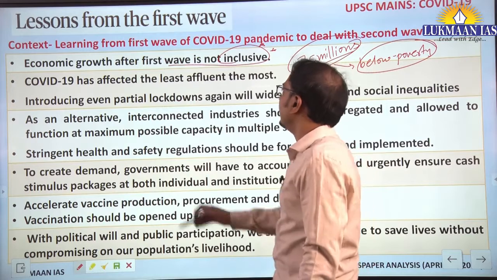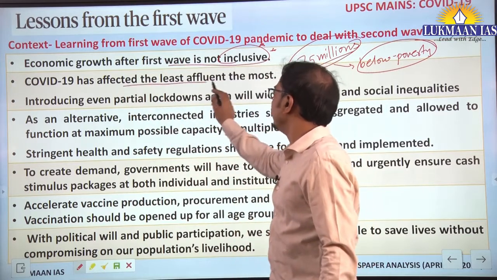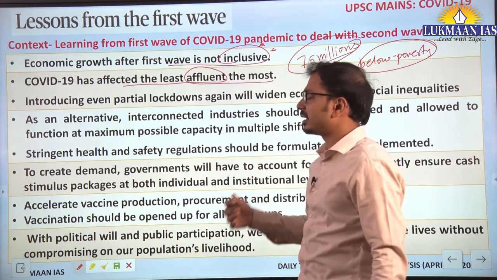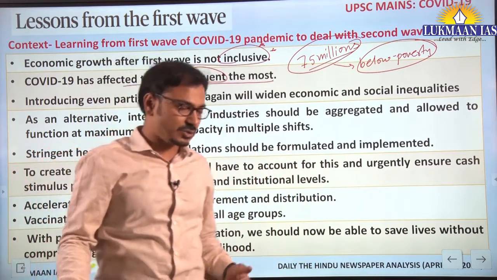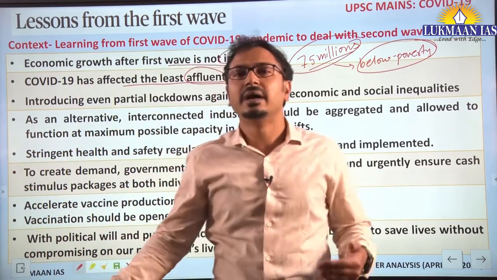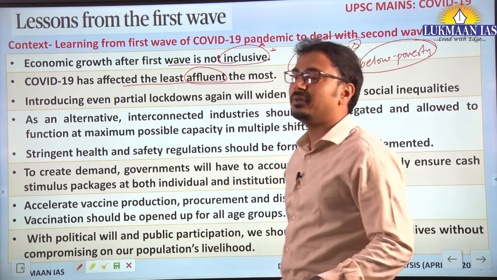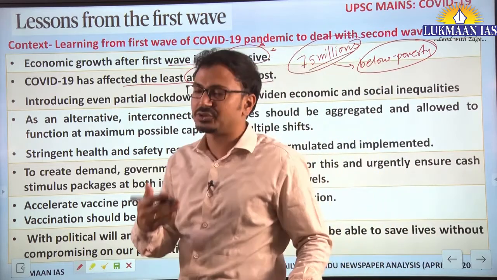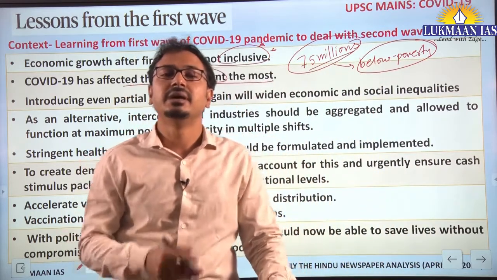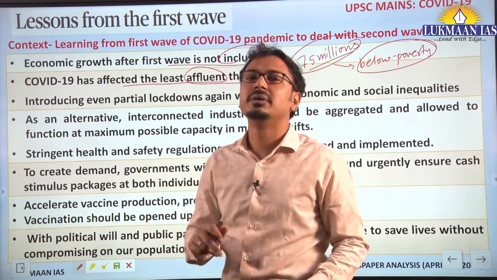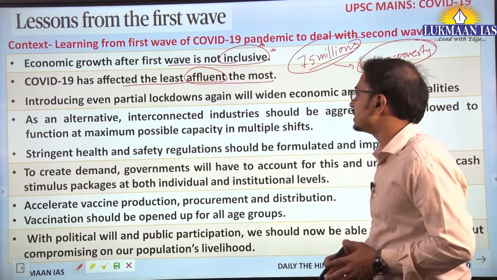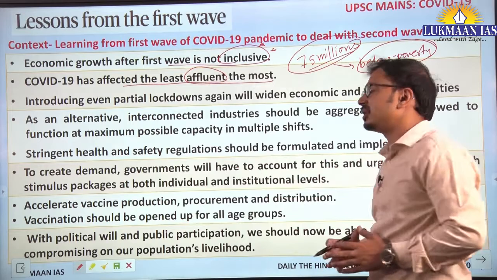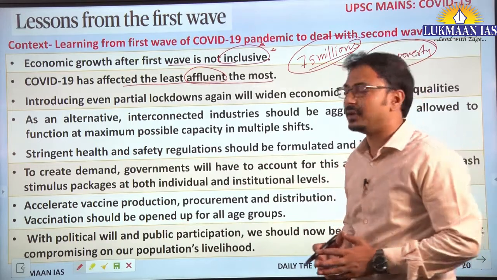Along with that, COVID-19 has affected the least affluent the most. That means poor people who do not have proper access to health facilities or secure sources of livelihood and income face a major problem because of COVID-19.